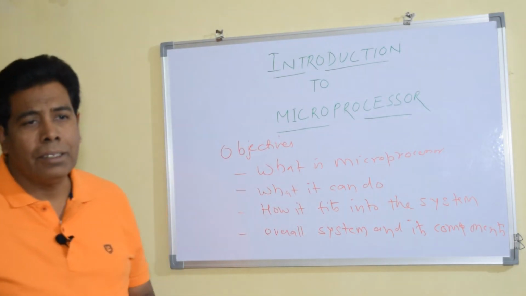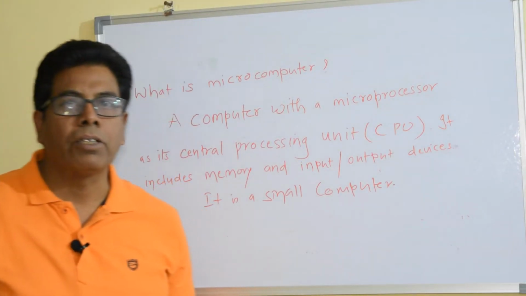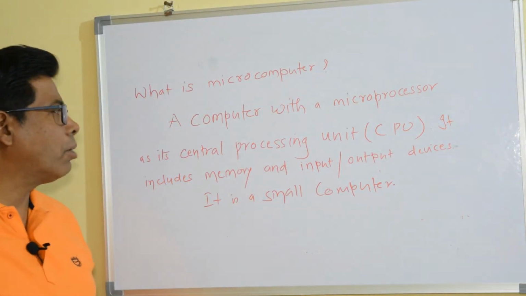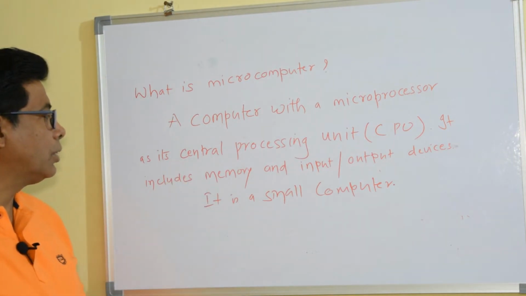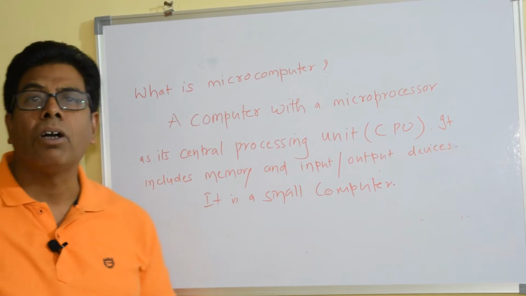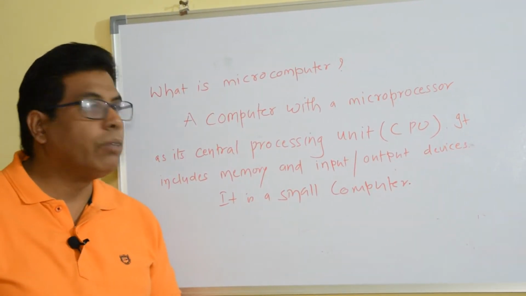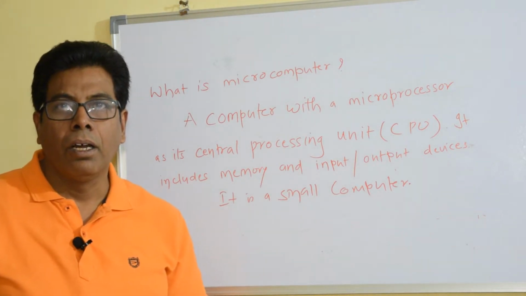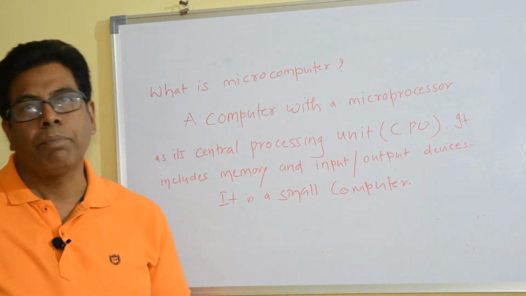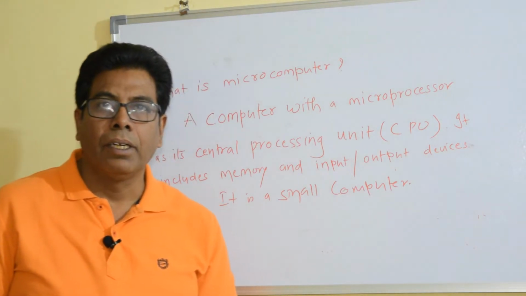So before we see what is microprocessor, let us first understand what is microcomputer. A microcomputer is a computer with microprocessor as its central processing unit or CPU. It includes memory and input-output devices. It is a small computer. Microprocessor is a part of microcomputer.